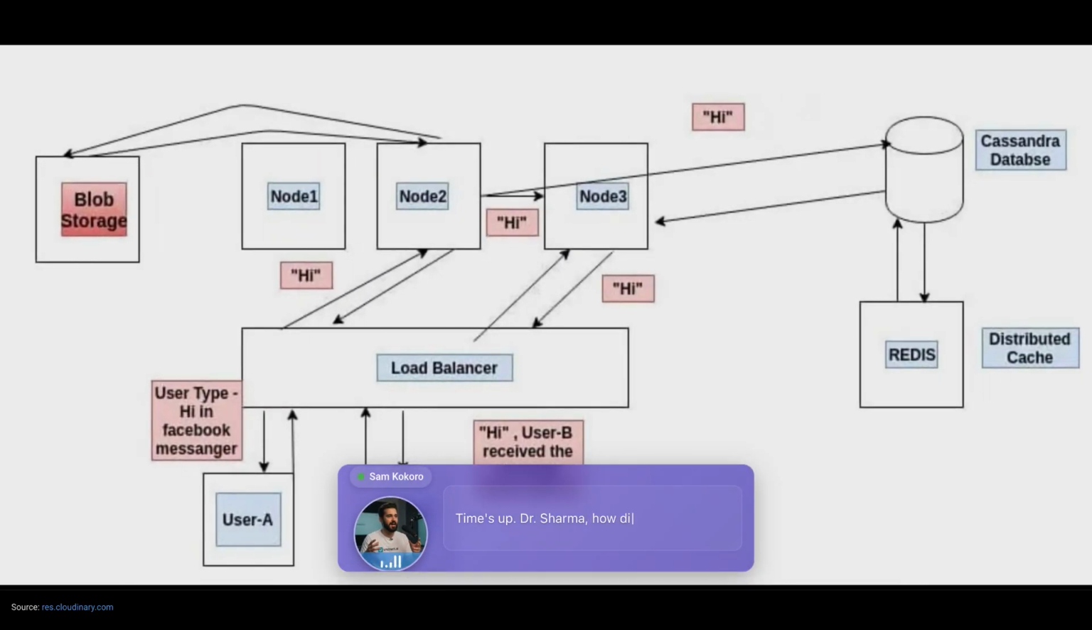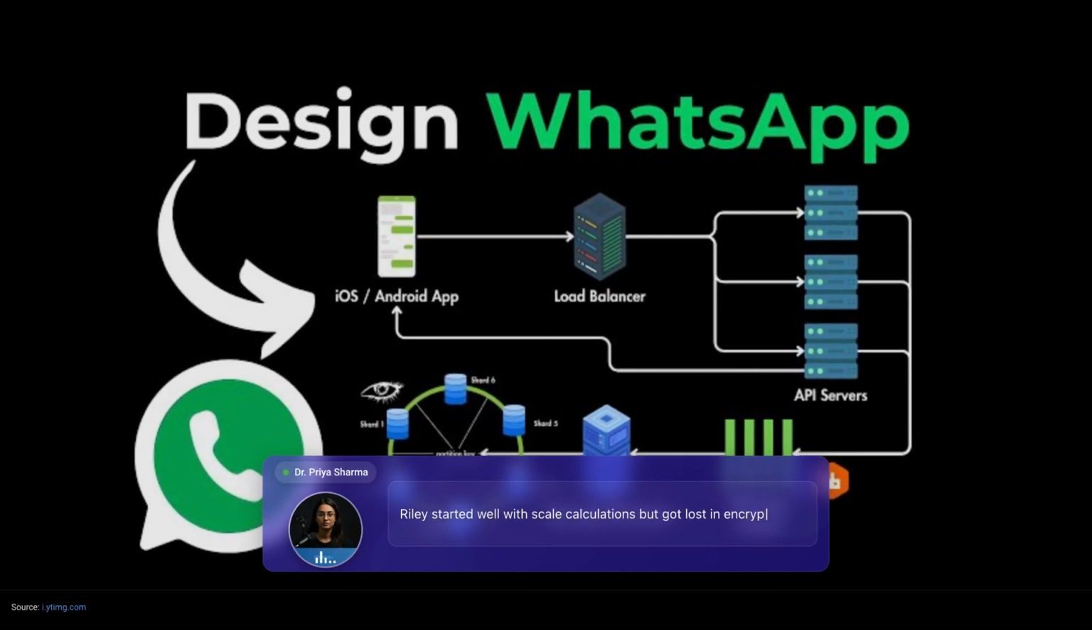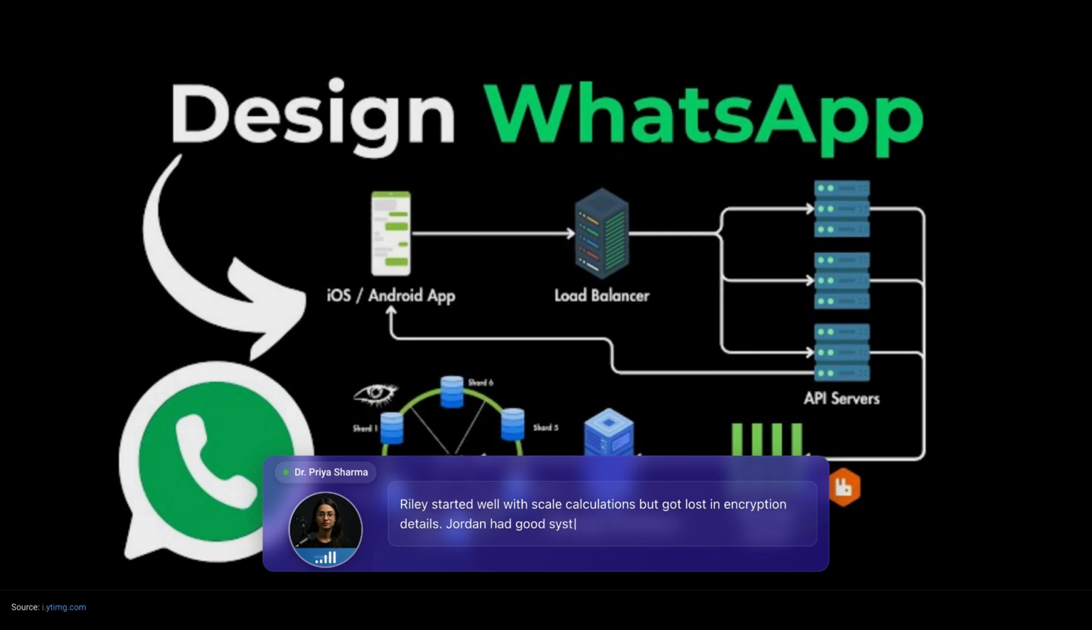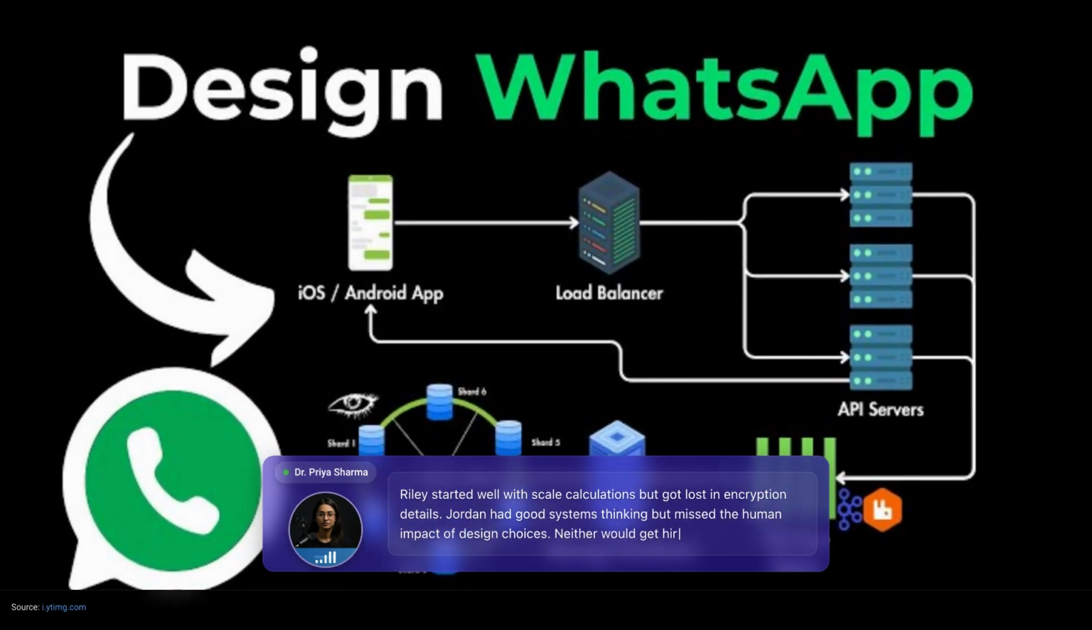Time's up, Dr. Sharma. How did our candidates do? Riley started well with scale calculations but got lost in encryption details. Jordan had good systems thinking but missed the human impact of design choices. Neither would get hired today.